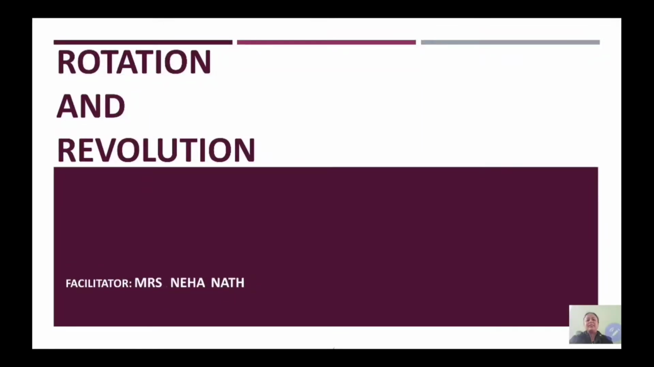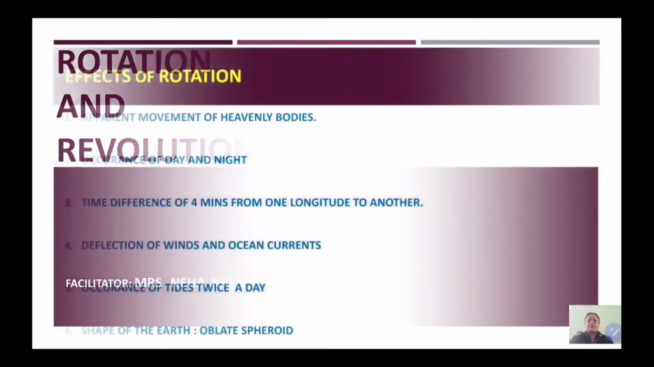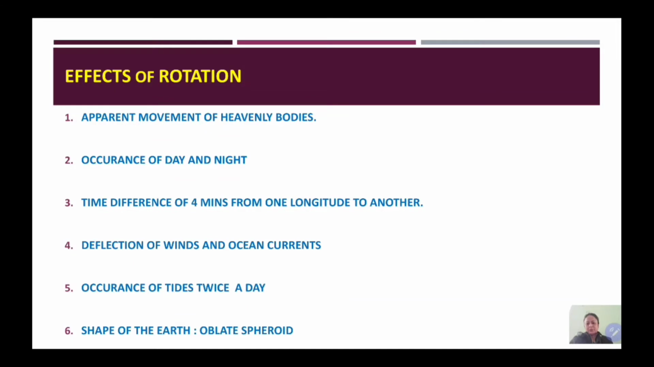Welcome students. In this module we will learn about rotation and revolution, and we will focus on the effects of rotation and revolution.